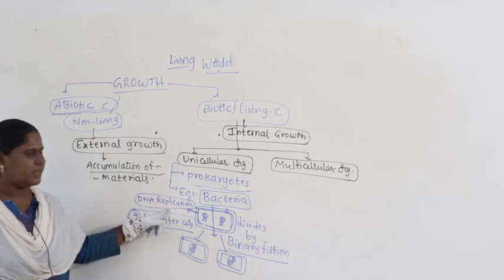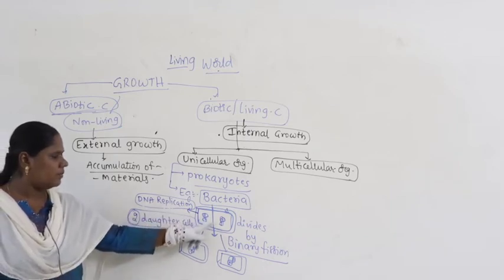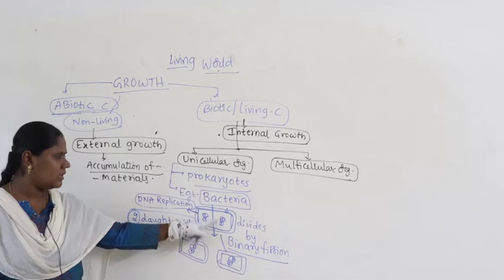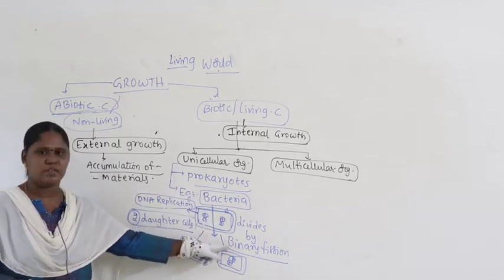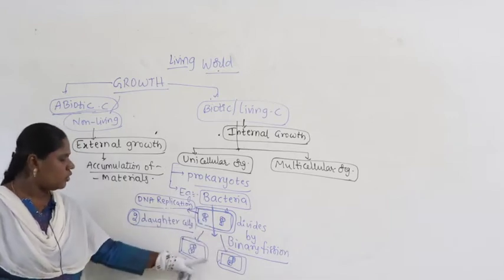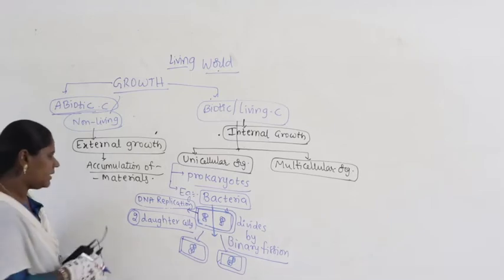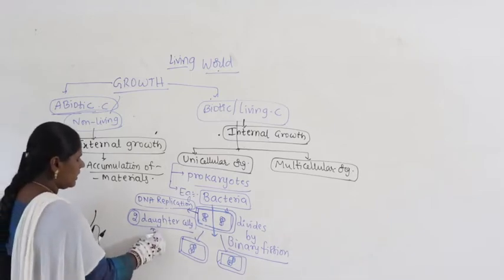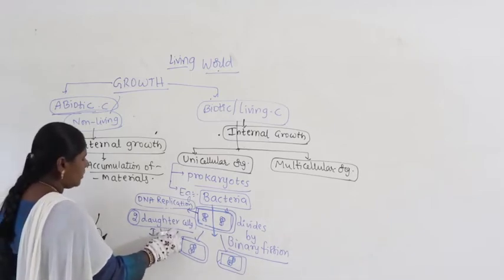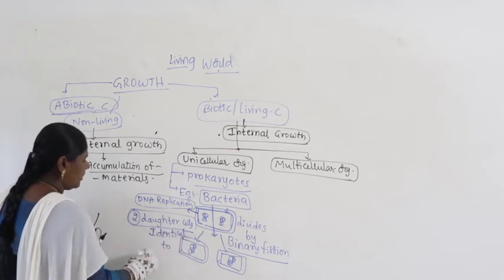After DNA replication, one bacteria, one parental cell, one mother cell divides by binary fission, and the two daughter cells are exactly identical to the mother cell.